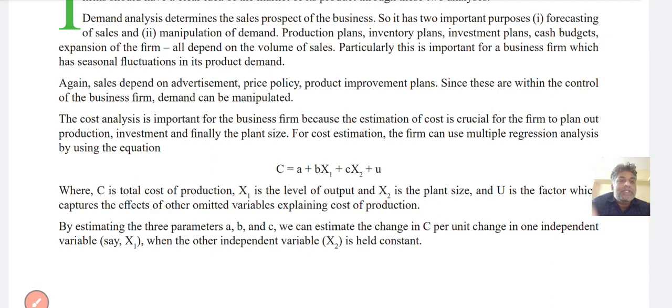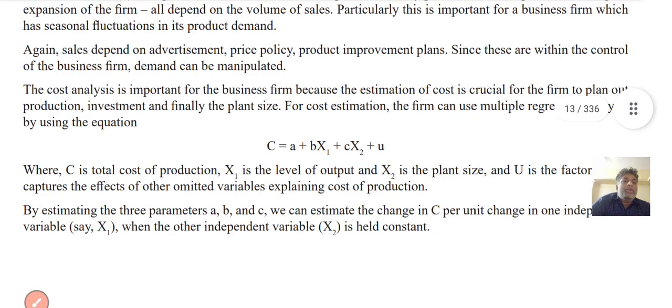C equals A plus B x1 plus C x2 plus U. So the cost analysis is important for the business firm because of the estimation of crucial cost.